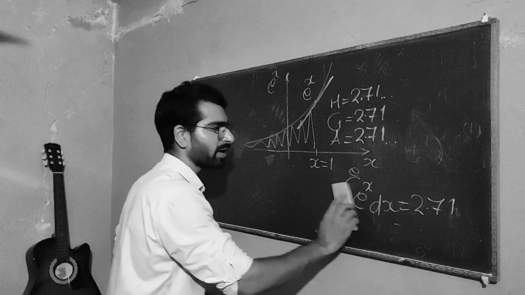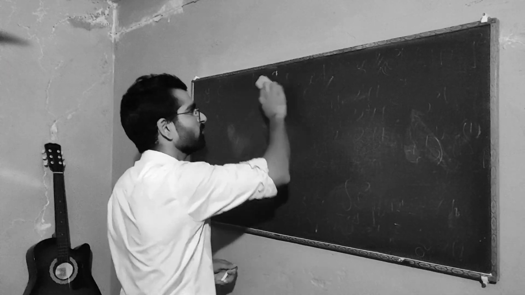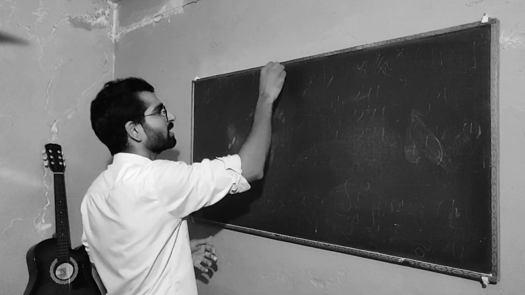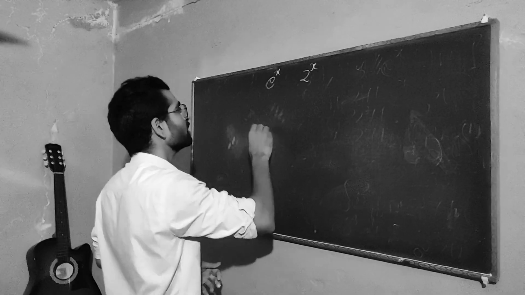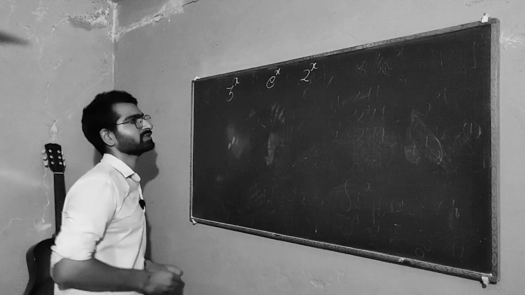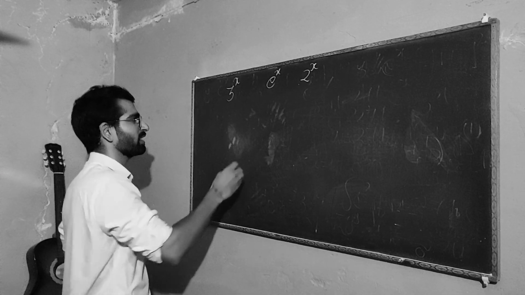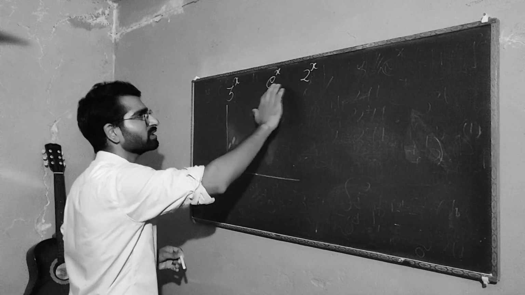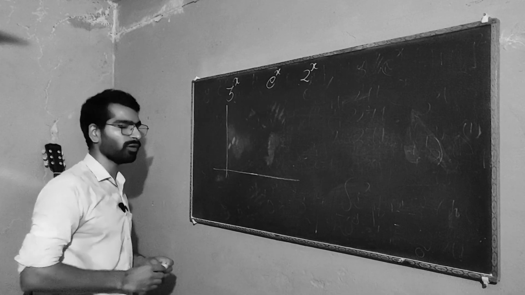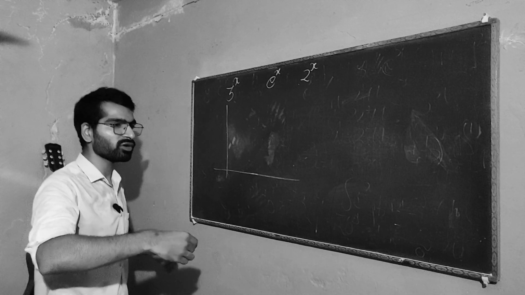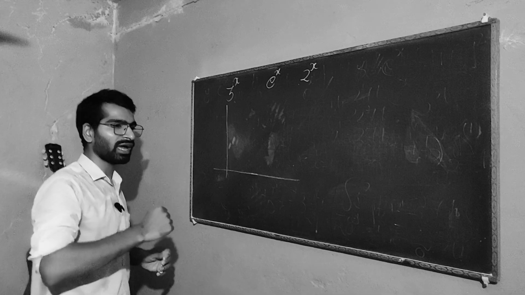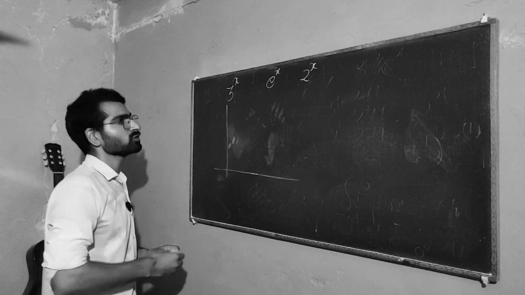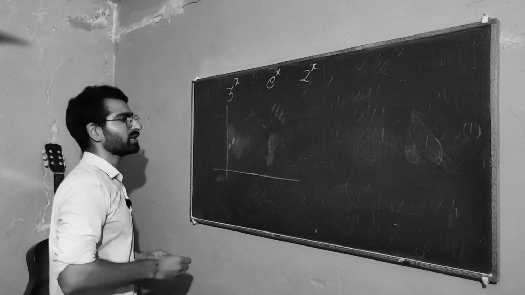Now I want to compare e to the x with other exponential functions. I want to compare e to the x with 2 to the x and 3 to the x. I will make graphs again, and I'm going to draw all of these graphs on the same plot. I am even going to graph their derivatives on the same graph actually. So let me start with 2 to the x.